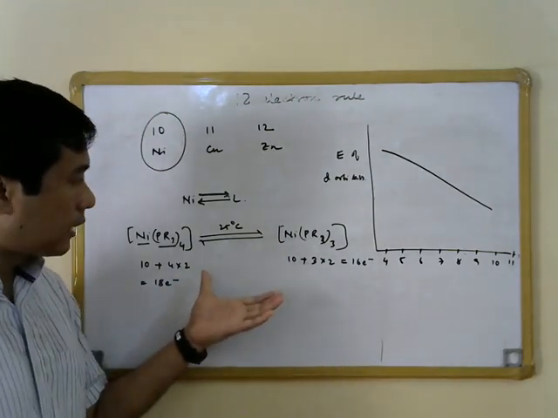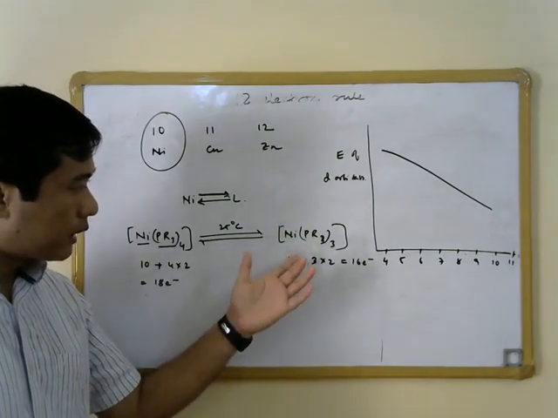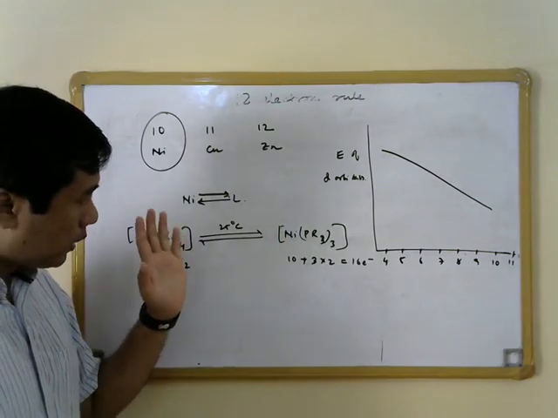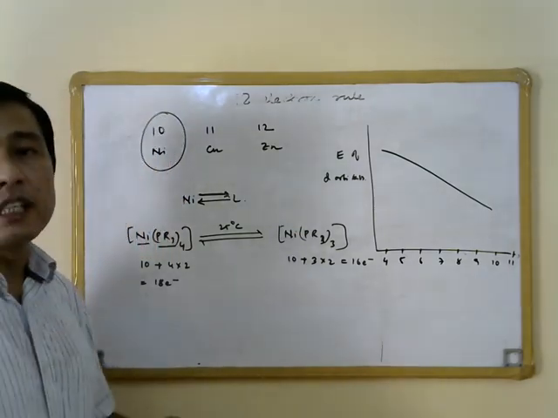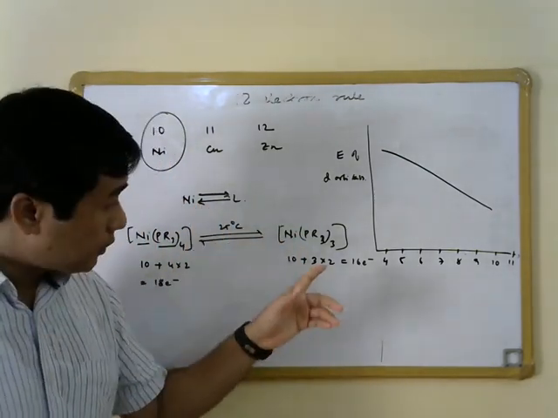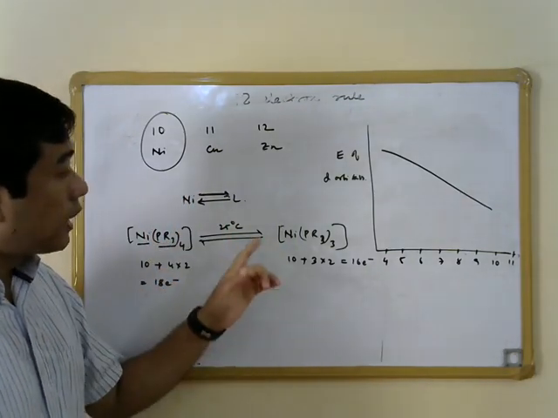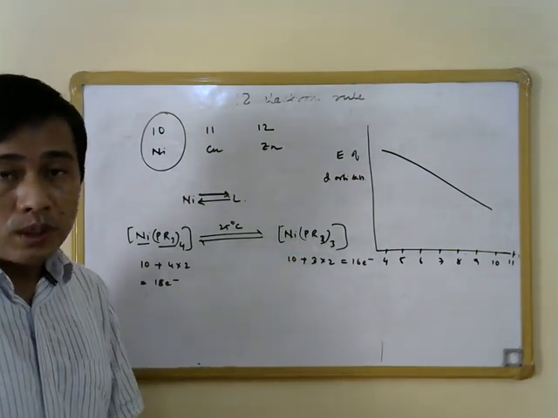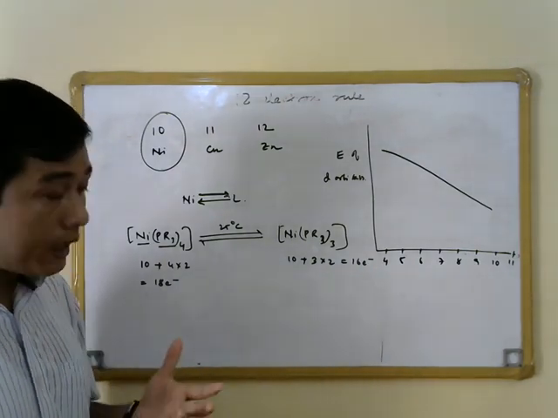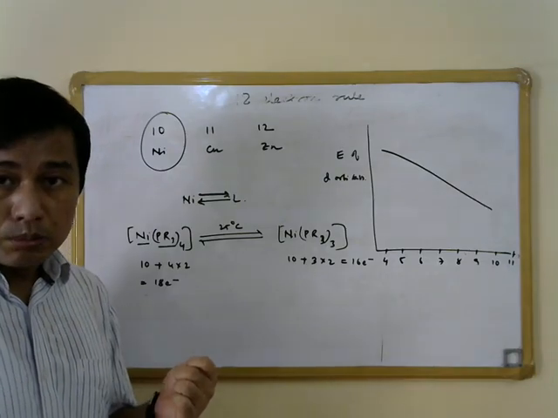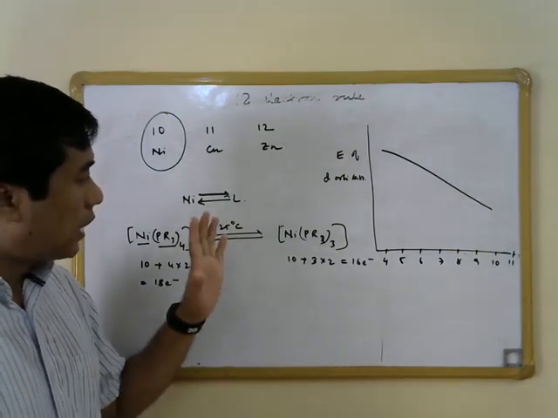So what we see here is that even a 16 electron species here is stable, and the reason we can say again is the reluctance of nickel to donate electron density to the pi acceptor ligand, that is phosphine here, because of the lower energy of the d orbitals. Also, phosphine is not a good pi acceptor ligand, or the ability of phosphine to accept pi electron density from the metal is quite less as compared to other pi acceptor ligands, and that is why the extent of pi back donation here is quite less,